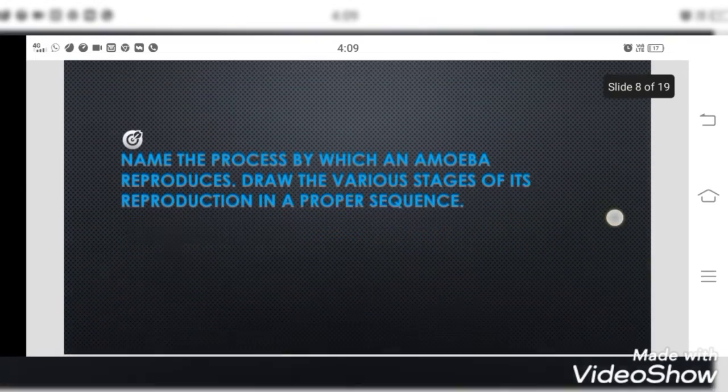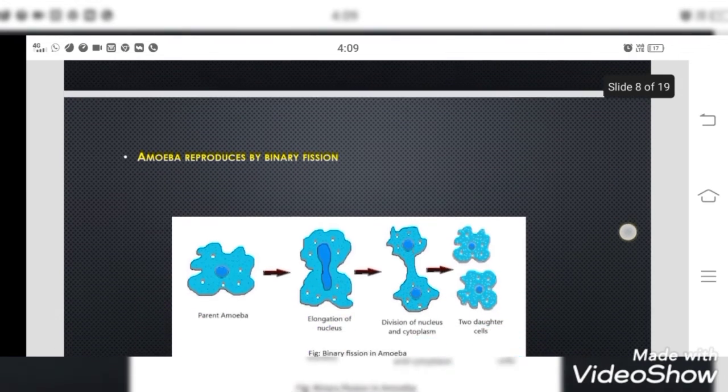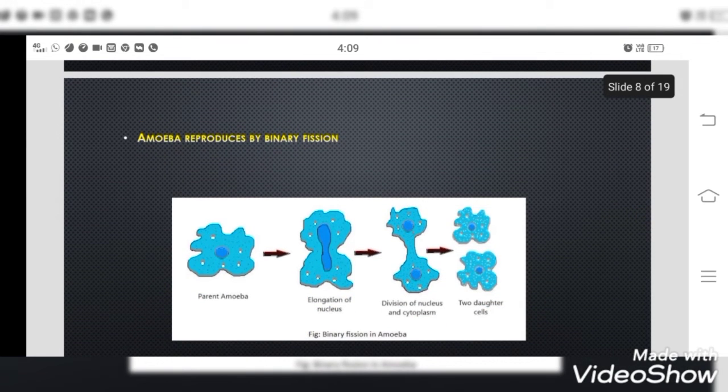And next question is, name the process by which an amoeba reproduces. Draw the various stages of its reproduction in a proper sequence. Again, another question from the asexual mode of reproduction. How do these amoebae reproduce? So, amoeba, obviously we all know that amoeba reproduces by binary fission.